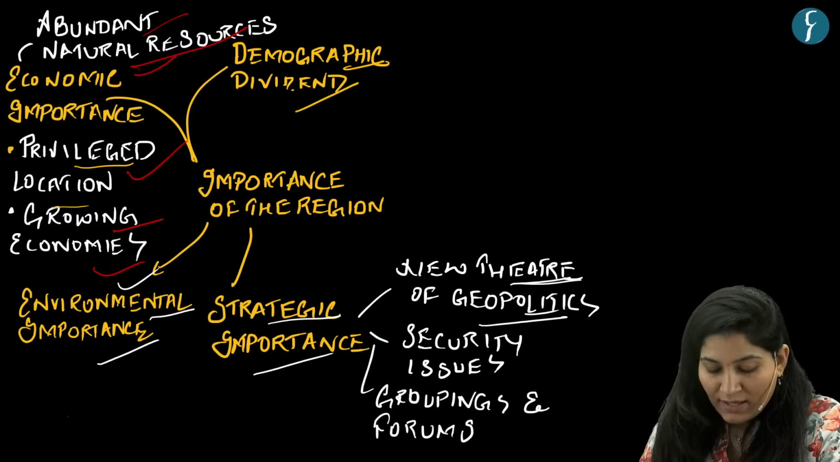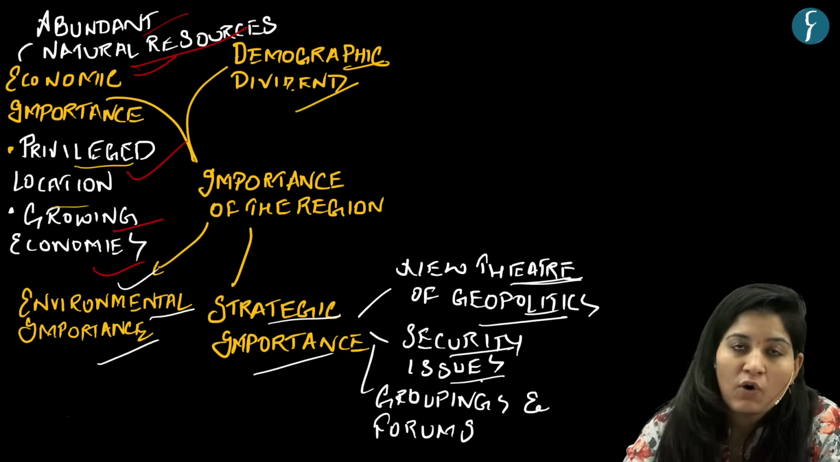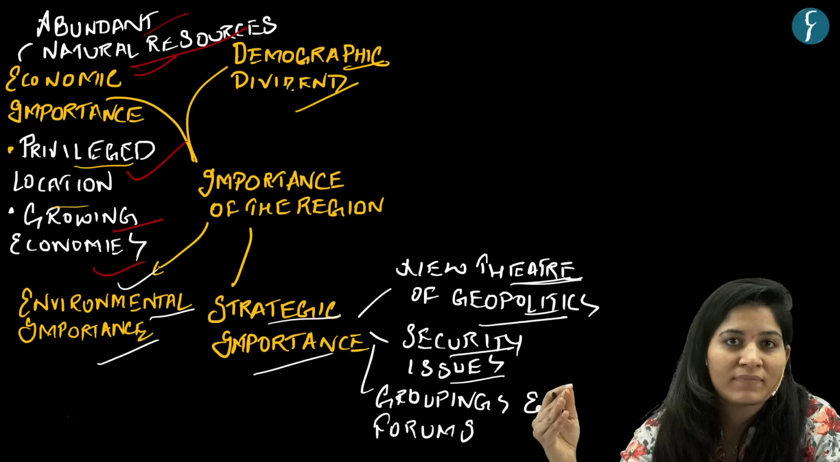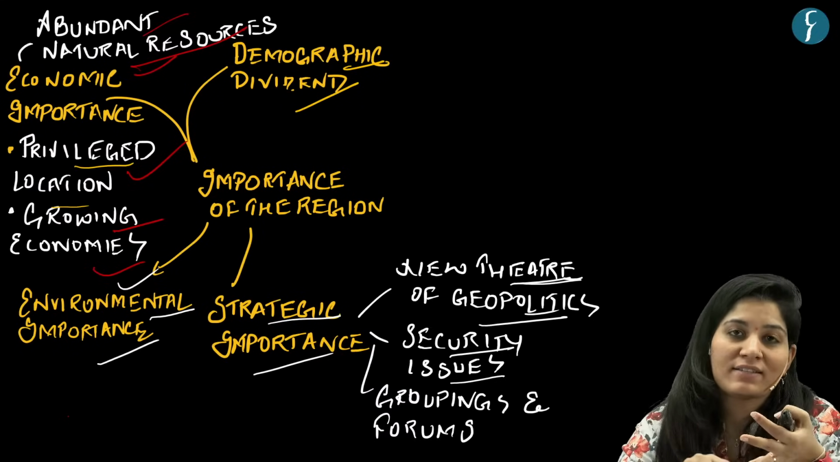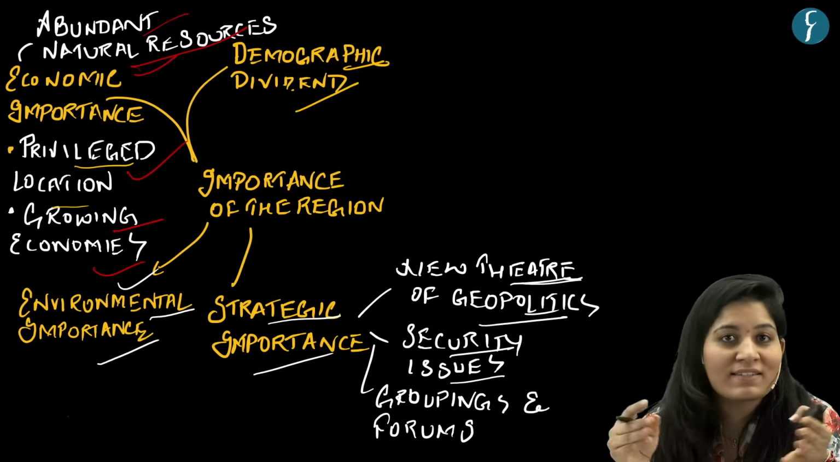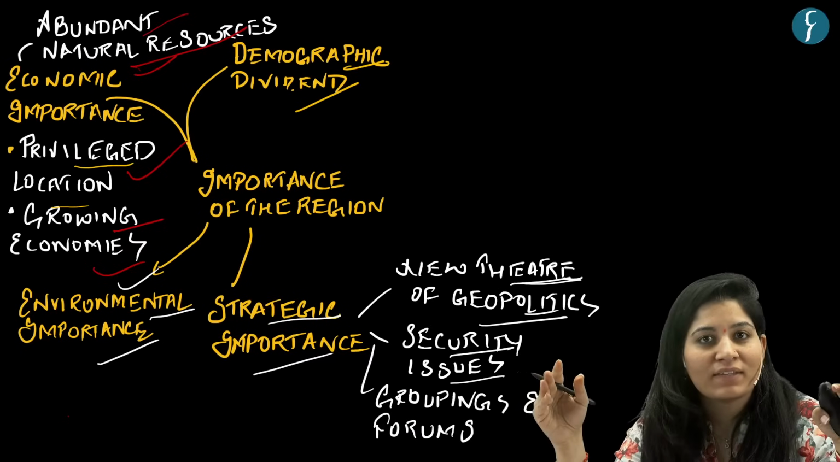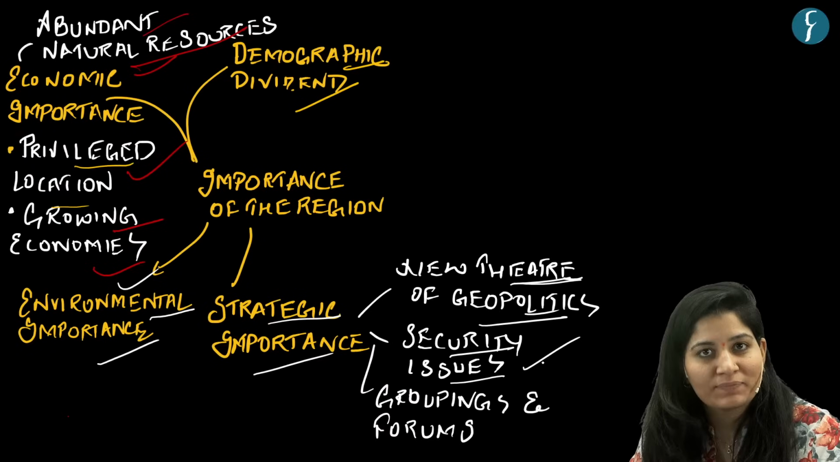Then we have security issues. Obviously, a vast coastline. So obviously issues will come like smuggling, piracy, human trafficking, all these issues because of the vast coastline. This will raise security issues in the respective nations.